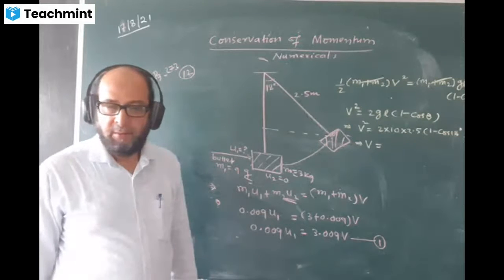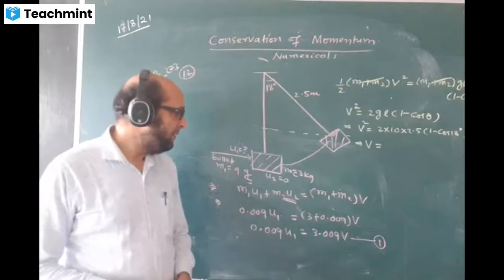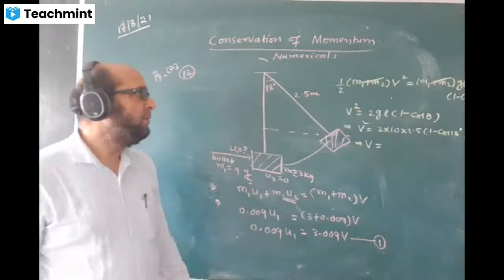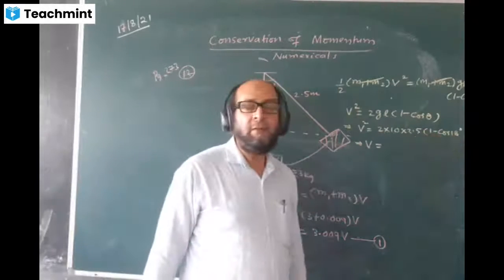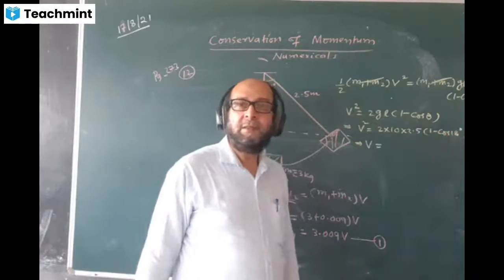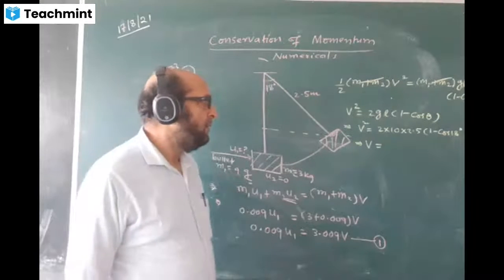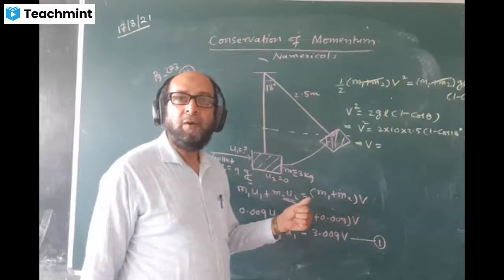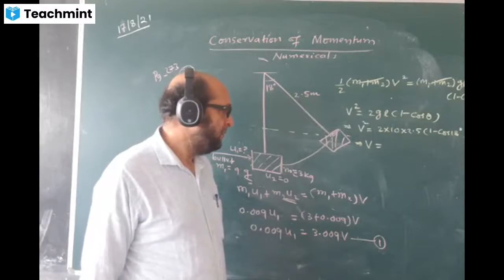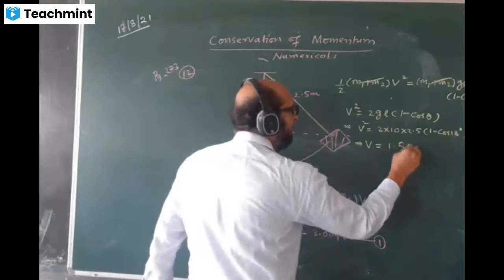Cos 18 you can take as 0.9. So cos 18 is coming 0.9. Then 1 minus 0.9. How much is the answer? Check the calculator. 1 minus cos 18. Did you take the square root of the entire thing? It is coming 1.58. So v is 1.58 meter per second.